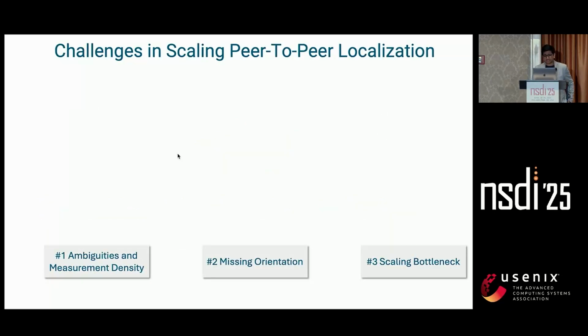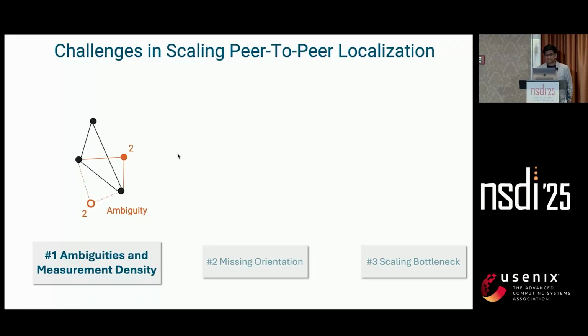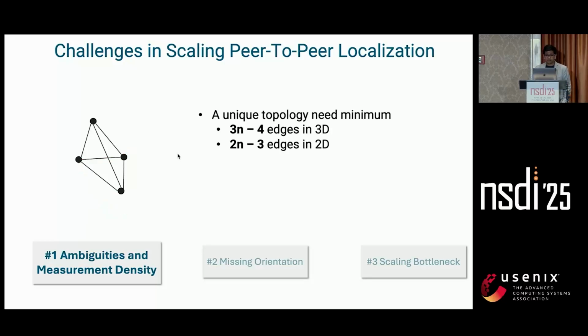However, we see that as the network grows and scales, there are 3 key challenges that surface on top. The first is ambiguities and measurement density. So imagine that one node in your graph only has 2 neighbors. Now, without enough constraints, it could be located in multiple places at the same time without violating any constraint. And it's only when we add an extra measurement, an extra constraint, that this ambiguity is removed and we get back to a unique rigid topology.